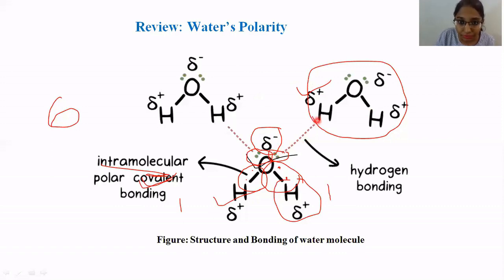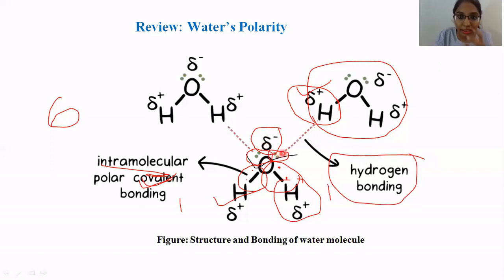Because of the involvement of hydrogen, this type of bonding is termed hydrogen bonding. The weak attraction takes place because the oxygen is partially negatively charged.